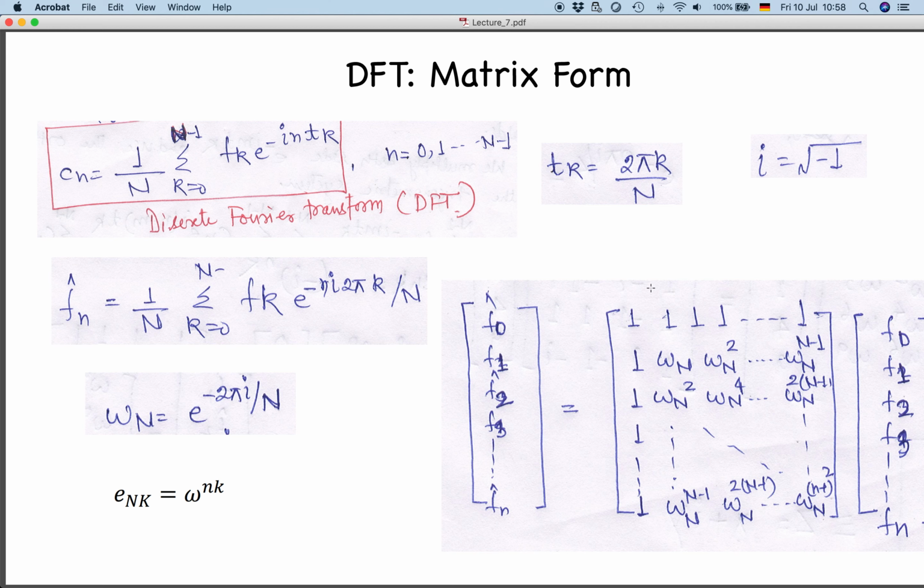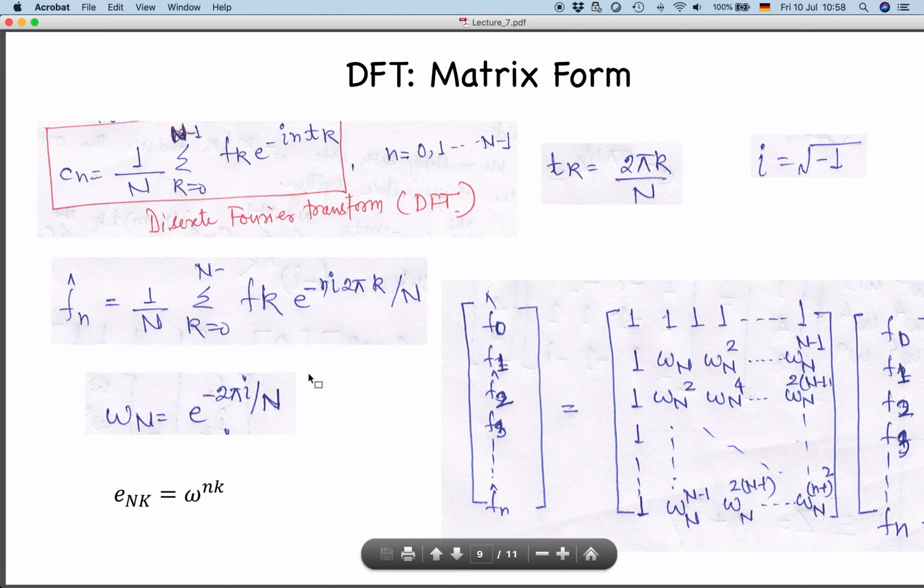And how are we getting this? From this matrix, what I am calling the E nk matrix. You can easily see how we are performing this summation. When I am looking for the component corresponding to the first, or zeroth, frequency, n is equal to 0. Your k is 0, 1, 2, 3, 4, 5.